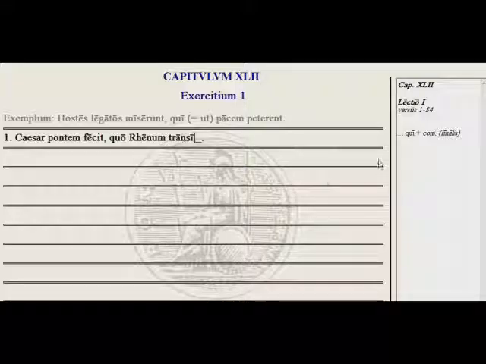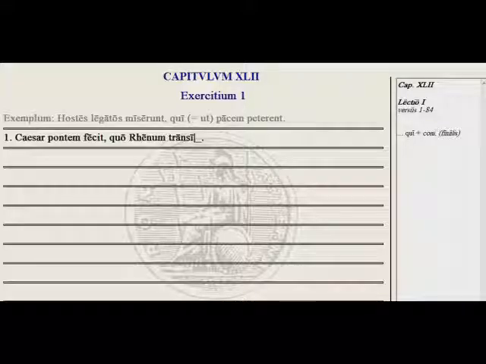Here we have practice with qui plus subjunctive. And you'll see that qui can act just like ut, and therefore take what here is called the final subjunctive, but it's commonly called the subjunctive of purpose, in an ut clause.